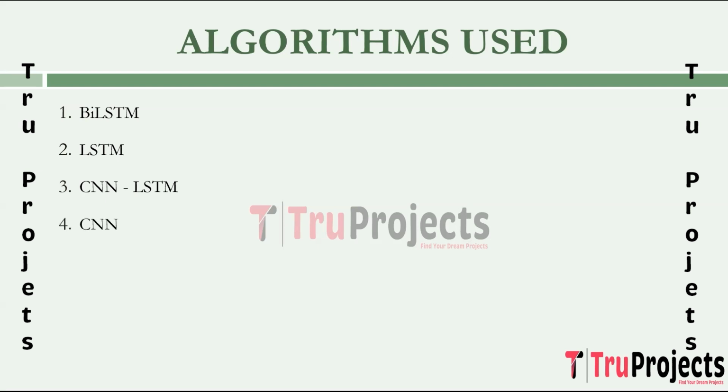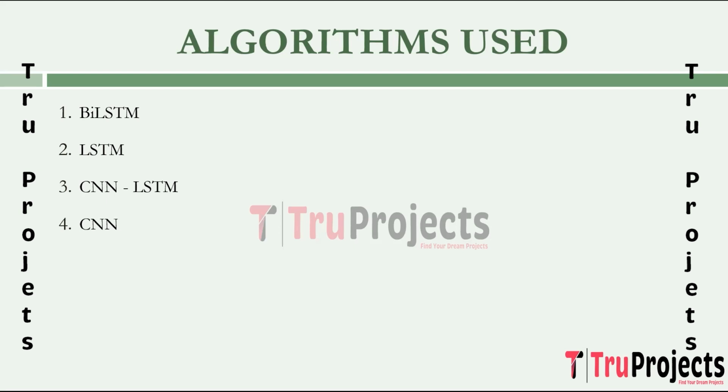Coming to CNN, which is convolutional neural network, it is a deep learning architecture widely used for image recognition. It employs convolutional layers to detect spatial patterns in the input data, making it suitable for tasks involving grid-like data such as images or, in this case, text treated as a 1D sequence.